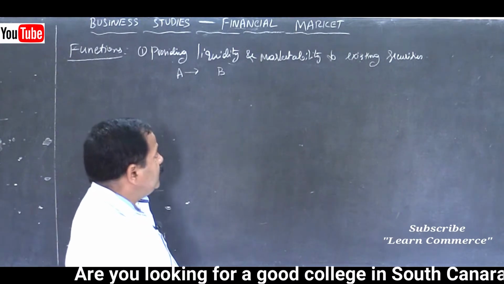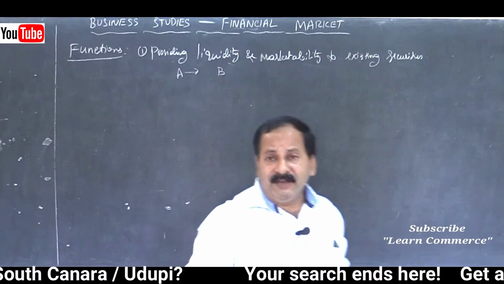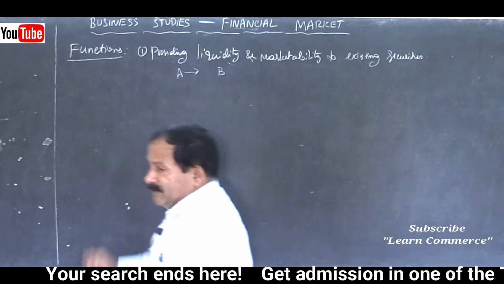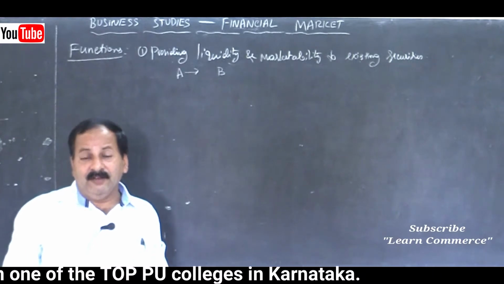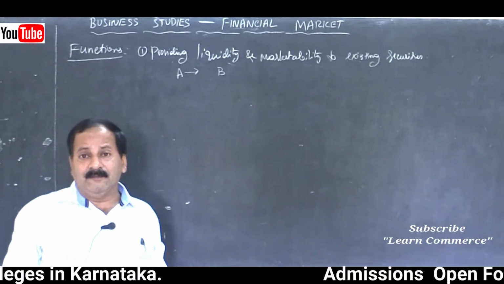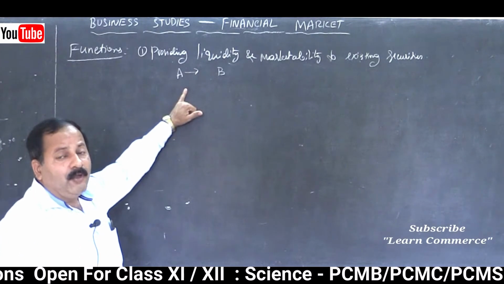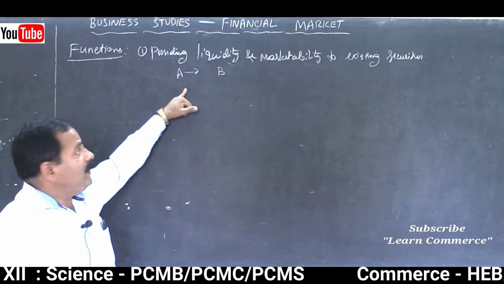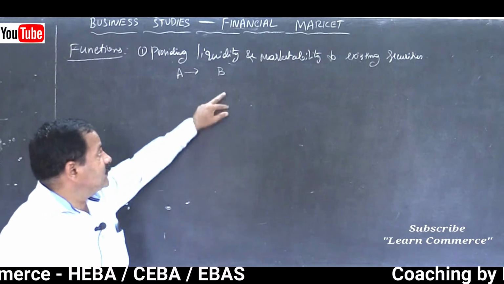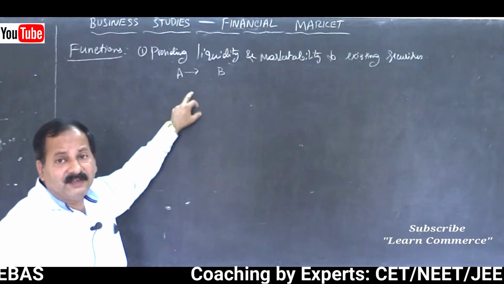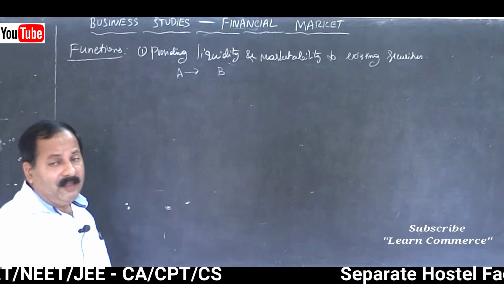Then the other point is there only under the first point, marketability to existing securities. Because of the existence of the stock exchange, Mr. A and B can very well meet each other through the transaction. They need not meet personally, but through the electronic medium of the stock exchange, they can interact with each other and conclude a deal. Mr. A can sell and Mr. B can buy, and Mr. B will make payment for buying the shares from Mr. A to the exchange, and exchange will make payment to Mr. A after deducting the brokerage.